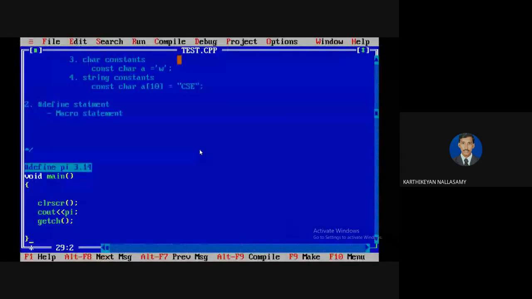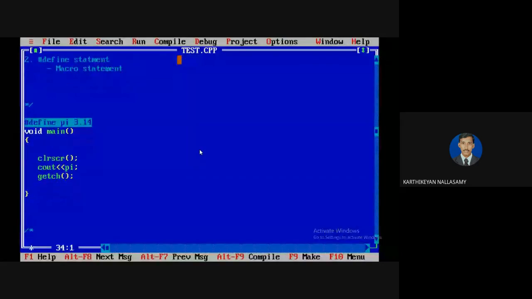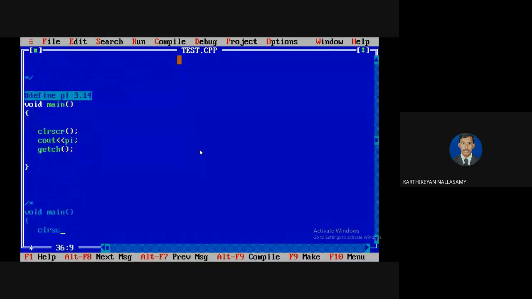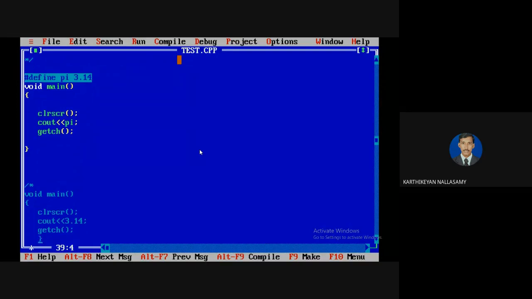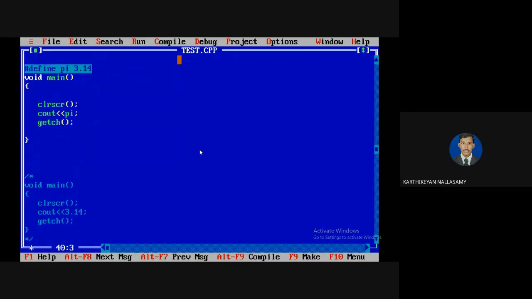So the compilation takes place, and then I'm going to run my code. It displays 3.14. It means that even though the code is given like that, if you are using a hash define statement, the equivalent program after compilation, before the execution of the program, is clear screen, cout 3.14. That means the value is directly printed. So this is the equivalent program for the above hash define. So whatever hash define you have defined, wherever you have the name pi, it will be replaced by 3.14.